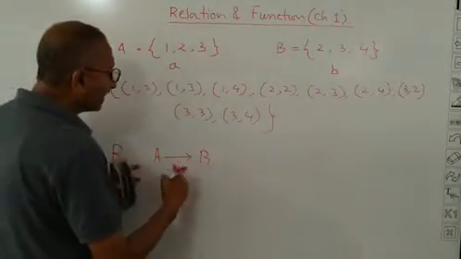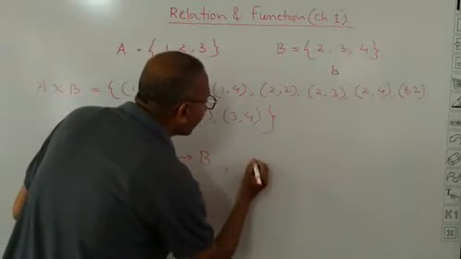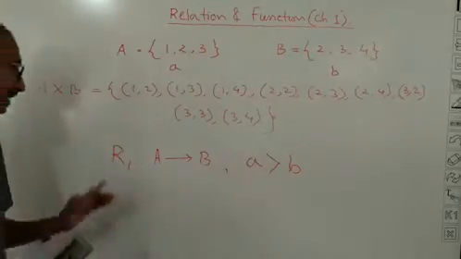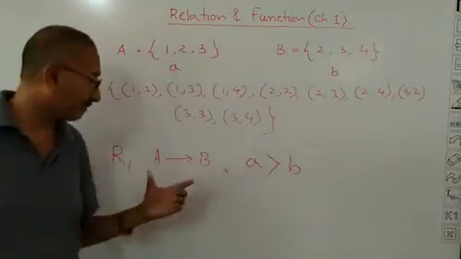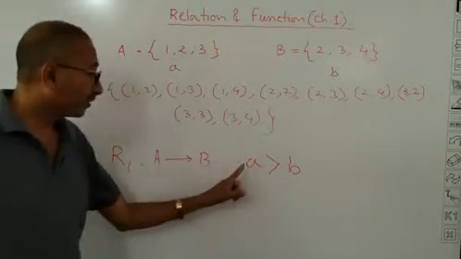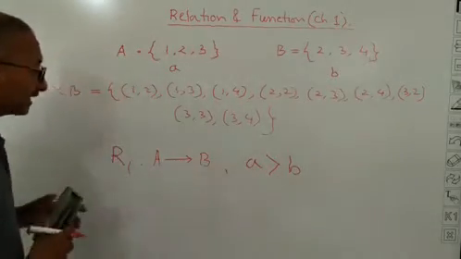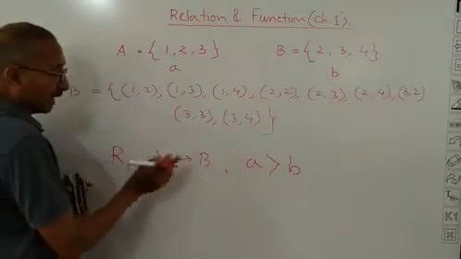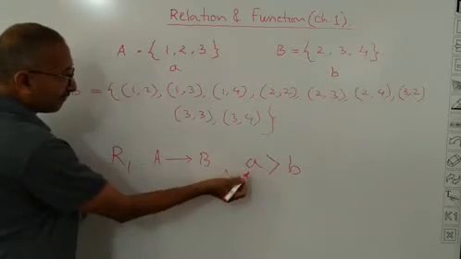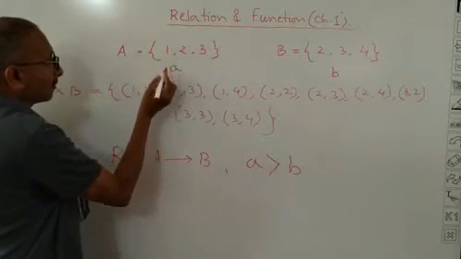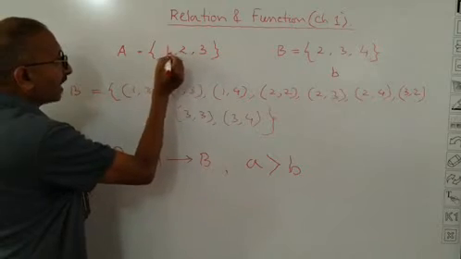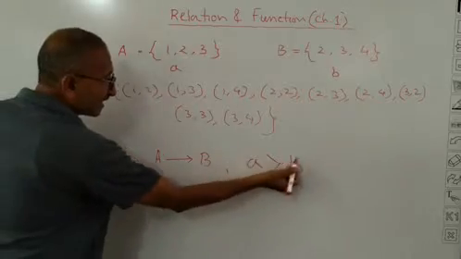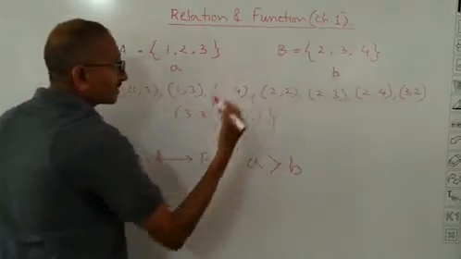Now, R1 is a relation from A to B such that a is greater than b. This is a relation I have defined. This we have learned in class 11. This is a relation from A to B where a is greater than b. Now, I have said that relation is a subset of A cross B. Now, let us find out the elements where the first entry is coming from set A, and the second entry comes from set B.